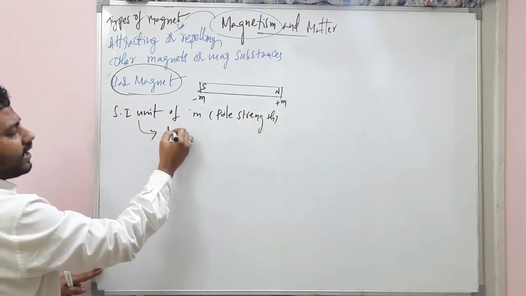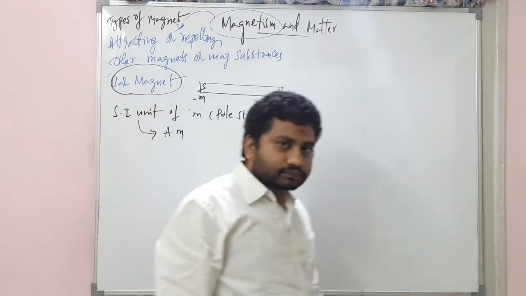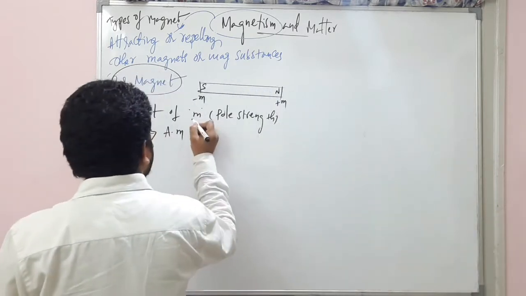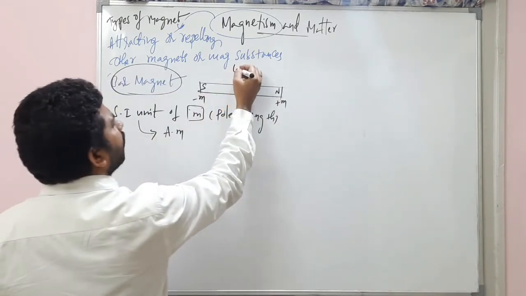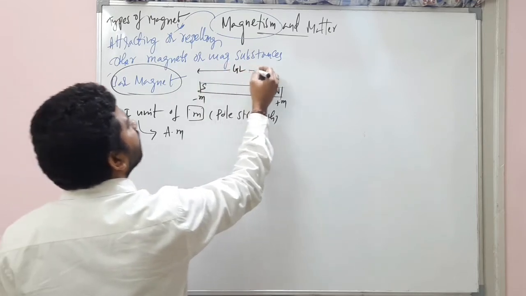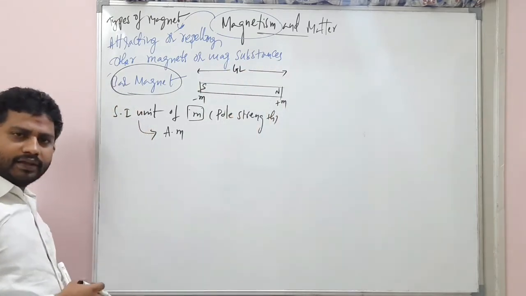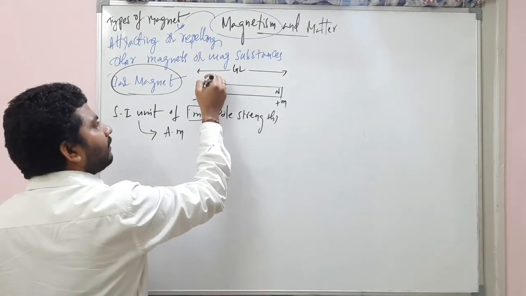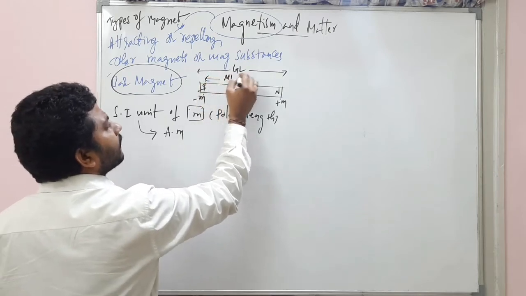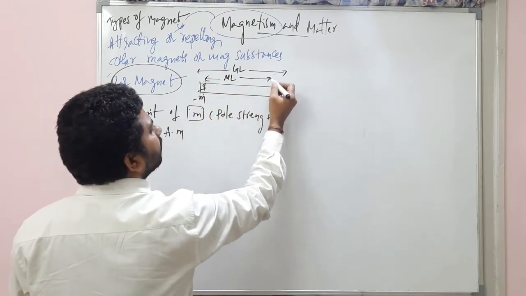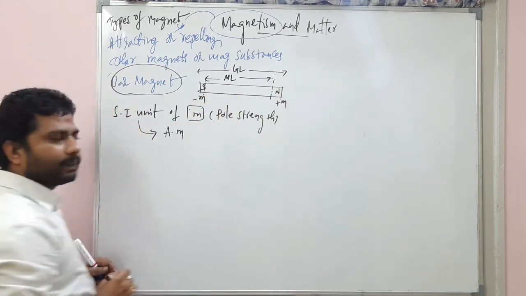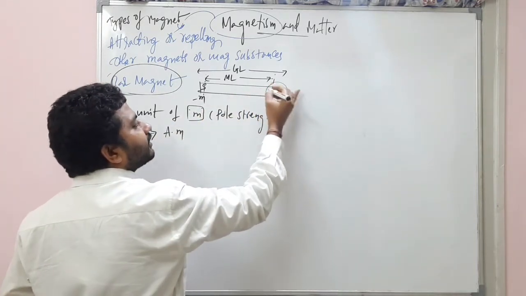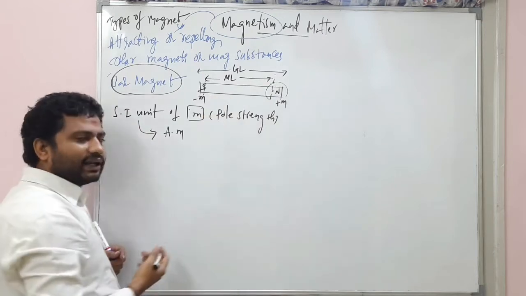You know what that is? It's ampere meter. Now, about pole strength, it's finished. Listen, this is called the geometric length of the magnet, from one end to the other end. And there is a magnetic length also. The magnetic length is only from here to here, because we have to take the midpoints of the poles. Imagine this is the pole; we take the midpoint, and this is the magnetic length.